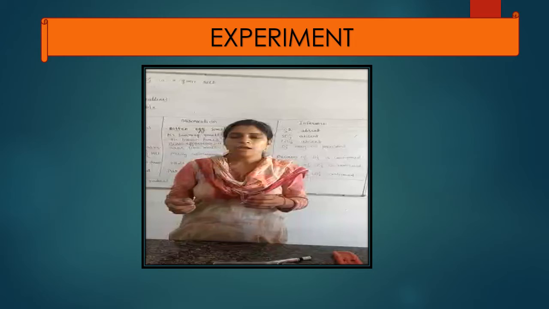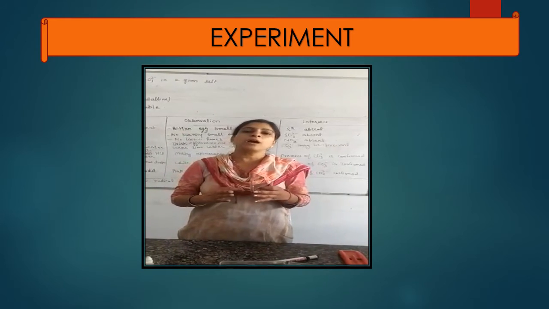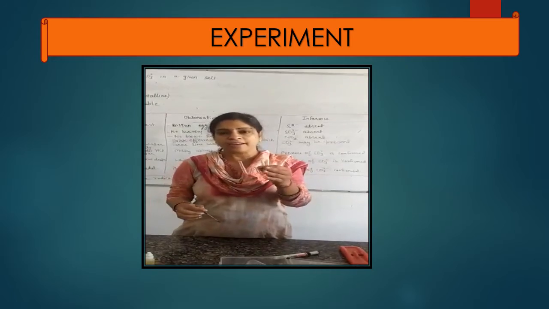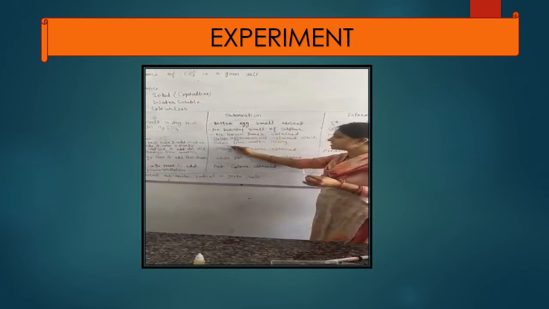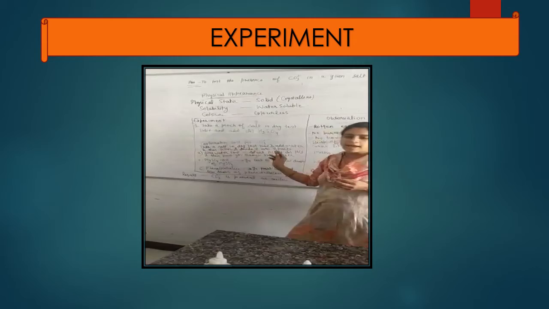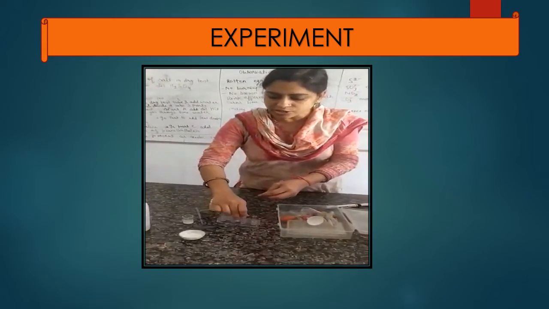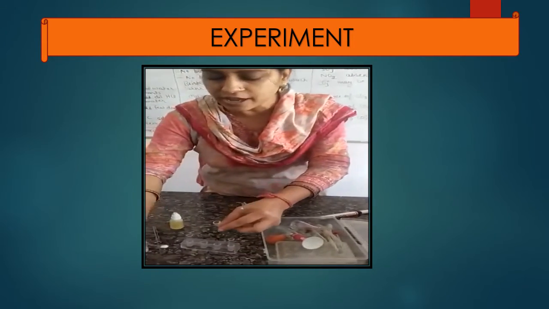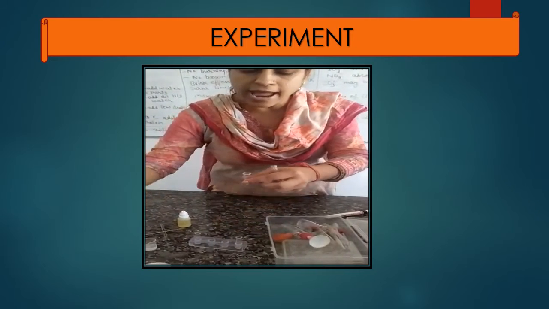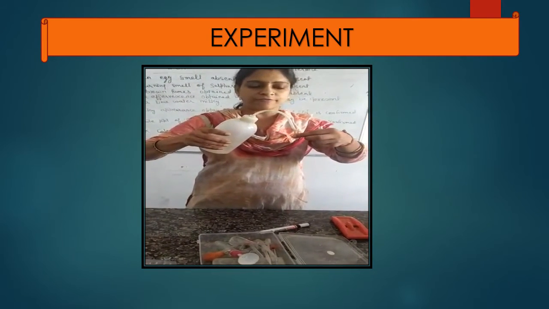What is an atom, that is being shown here. A carbonate test is being performed, and basically that carbonate is made up of carbon. Okay, better, now we are going to perform the confirmatory test for carbonate. I have taken the W tube, and why have I taken the W tube? First of all I have to take a salt in a dry test tube. This is a dry test tube in which I have taken a salt and added water into it, and then take the filtrate of it.